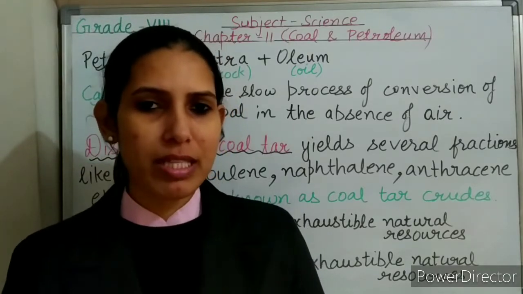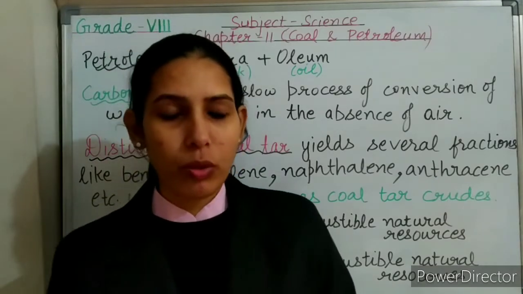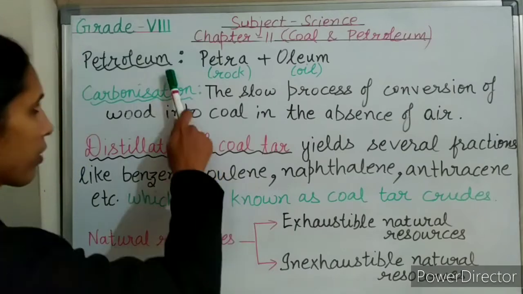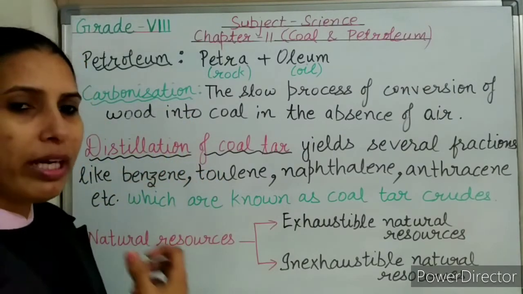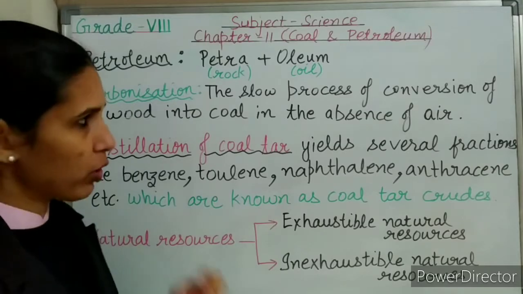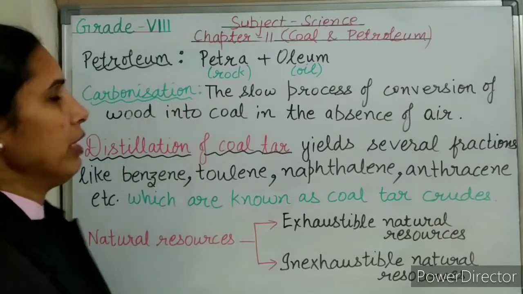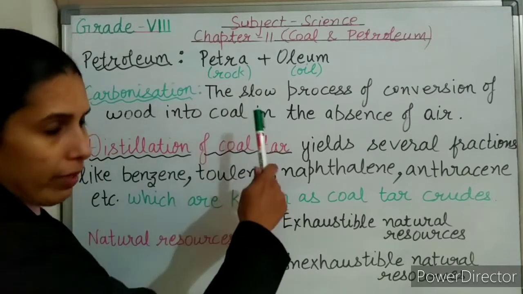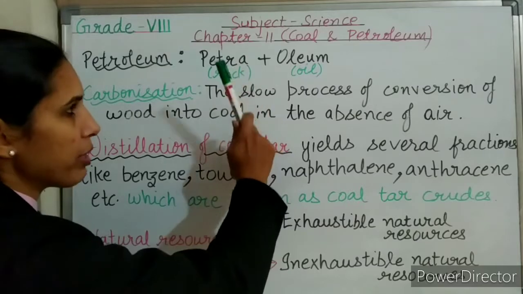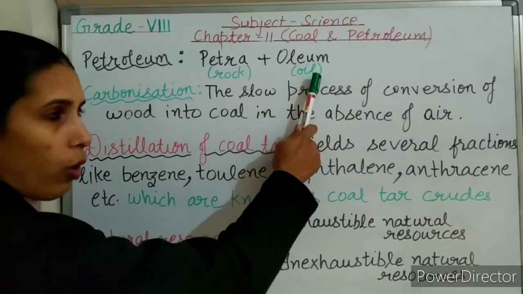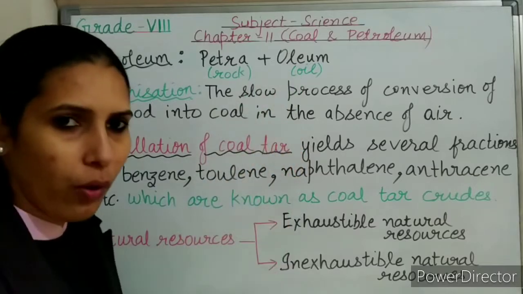Marine organisms means the organisms that live in seas or oceans. So if we talk about petroleum, first let's talk about where it is found and how petroleum got its name, because it is one short answer type question also. Petroleum got its name from two Latin words, petra and oleum. Petra means rock, oleum means oil. So petroleum is also known as rock oil.